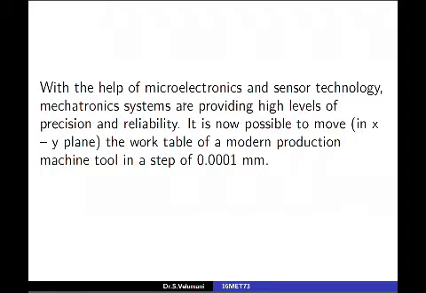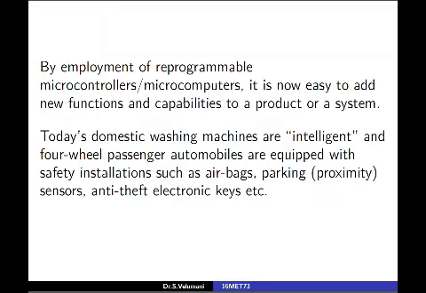That is not possible with a conventional machine. One time may be possible with a conventional machine, but every step we cannot get 0.0001 mm with less time. So with other systems, it is definitely not possible. Only with mechatronics, it is possible.